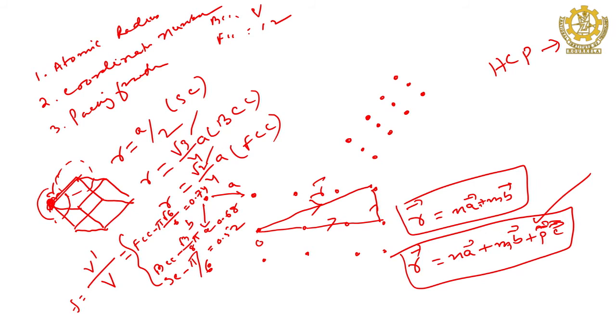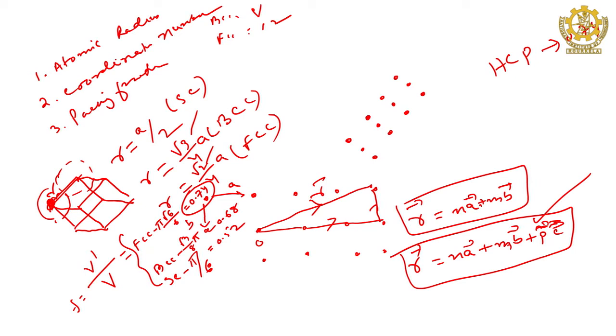Packing fraction for HCP is almost the same, 0.74, this value, but try to find it out, verify it, do not believe me. You justify yourself why and how it is. You know the reason how to calculate, calculate and find out,